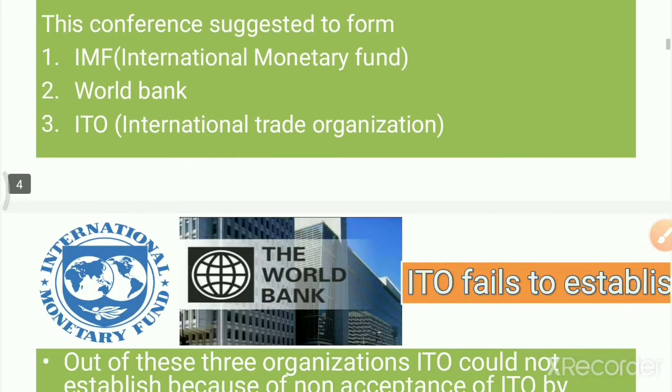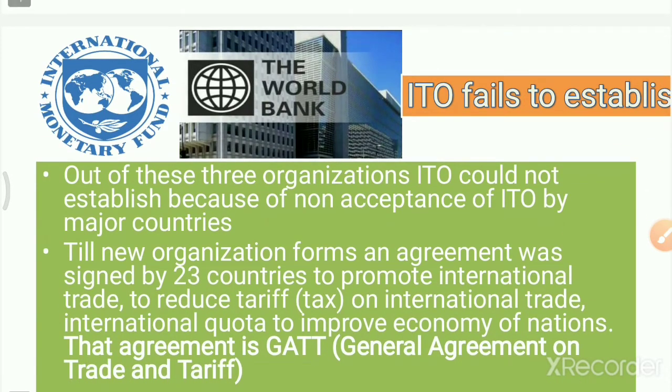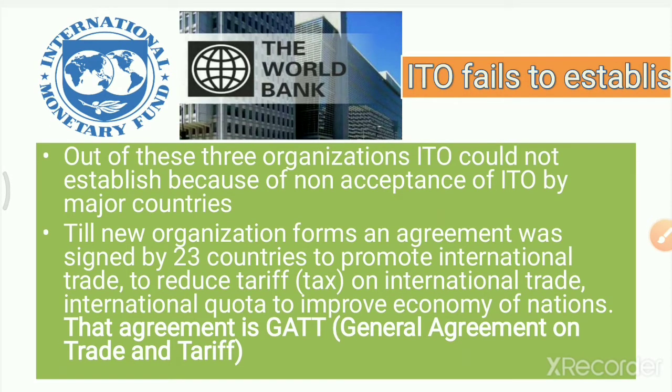We already know about the International Monetary Fund and World Bank. You might have heard that this road or any kind of activity of the government of India is financed by the World Bank. The project is financed by the World Bank. Till date, these two organizations, the International Monetary Fund and World Bank, are working very genuinely. But the third organization suggested by the Bretton Woods Conference failed to be established.